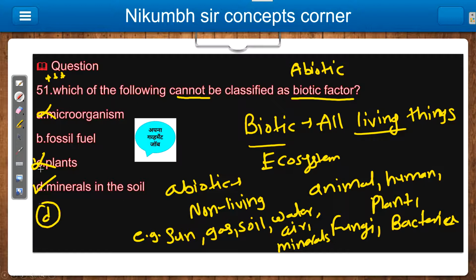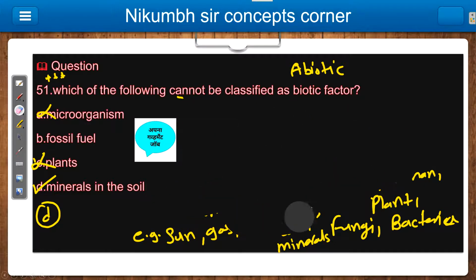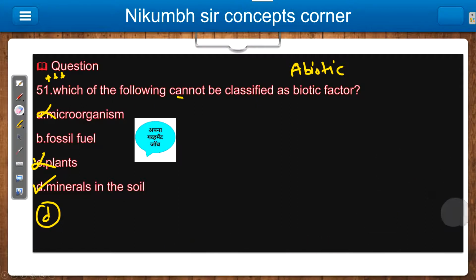Now what is this fossil fuel? What is the interesting fact about fossil fuel? This is the most controversial topic, whether fossil fuel is abiotic or biotic. First we will see what fossils are. You know that when animals are dead, we get fossils from them.